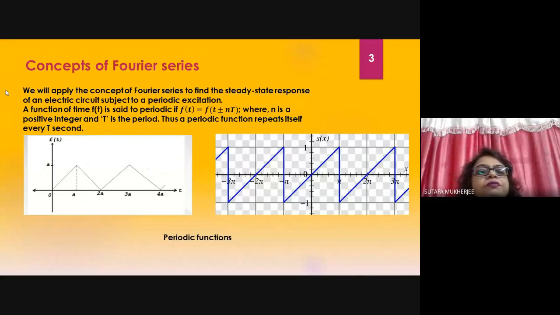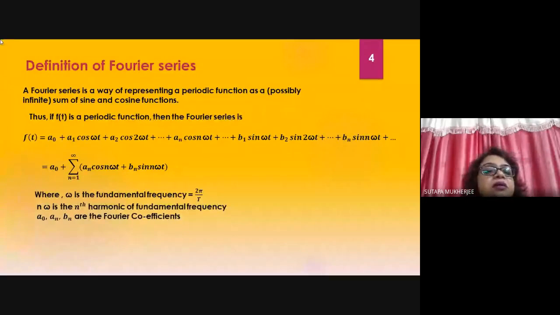Now come to definition of Fourier series. A Fourier series is a way of representing a periodic function as a possibly infinite sum of sine and cosine functions. Arjun has told previously that, ma'am, it is a combination of sine and cosine functions and it is applicable in periodic functions. So Fourier series is a way of representing a periodic function as a sum of sine and cosine functions. Thus, if f of t is a periodic function, then the Fourier series is like this.